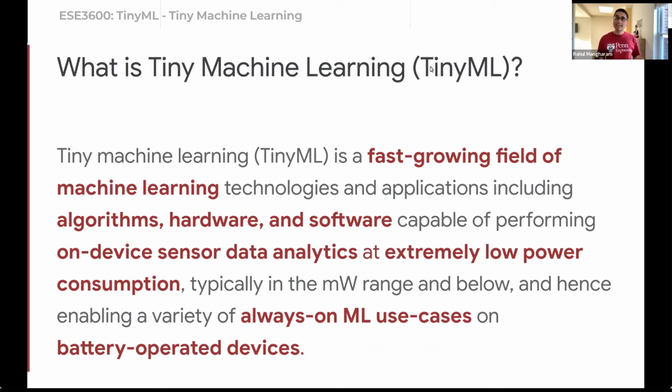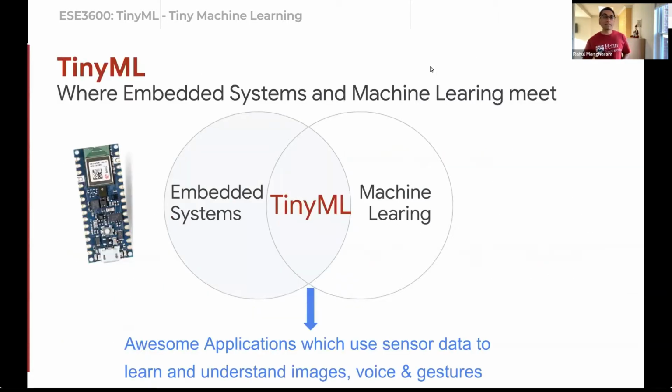Tiny machine learning, or TinyML, is an emerging field that is at the intersection of machine learning and embedded systems. An embedded system is a computing device that is usually small or tiny, like the one I'm holding in my hand, that operates with very low power, extremely low power, so much so that some of these devices can run for days, weeks, months, sometimes even years on a button cell. TinyML is all about just this, taking these small little computing devices and enabling them with machine learning smarts.